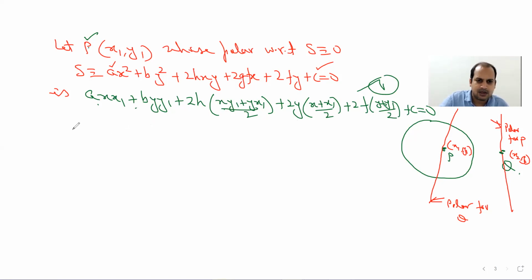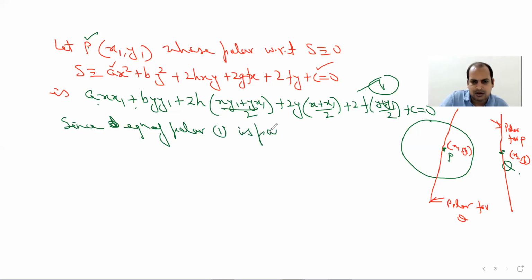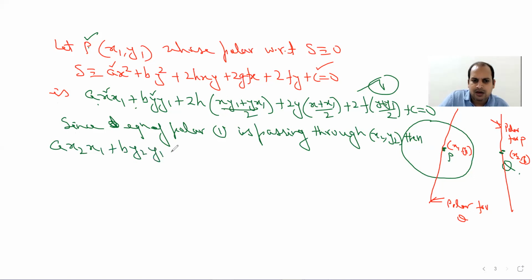Since the equation of polar 1 is passing through x2, y2, then only variables are x, y, because x1, y1 is a fixed point for this particular pole. So in place of x, write x2, and in place of y, write y2. So what will we have? ax2x1 plus by2y1 plus 2h, you can cancel 2 here.